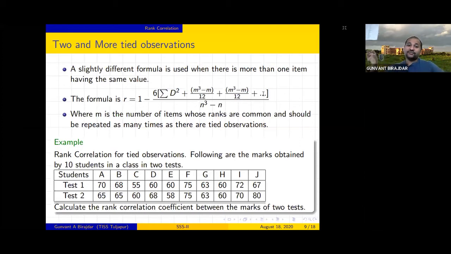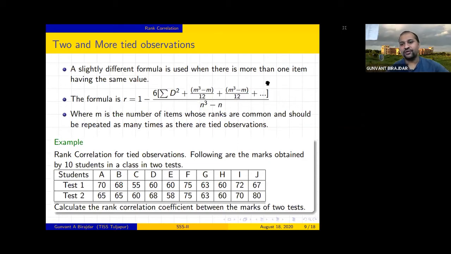So how many times will this factor come? How many times is there repetition in your score? This factor is with respect to your score. Suppose in one set there are 2 different numbers repeating. So this will appear 2 times, and in the second case, suppose only one number is repeated.